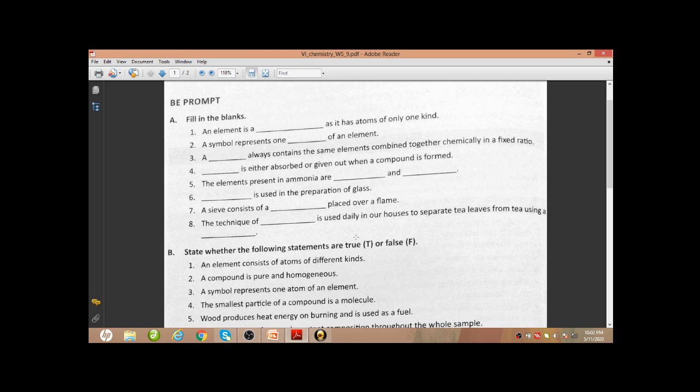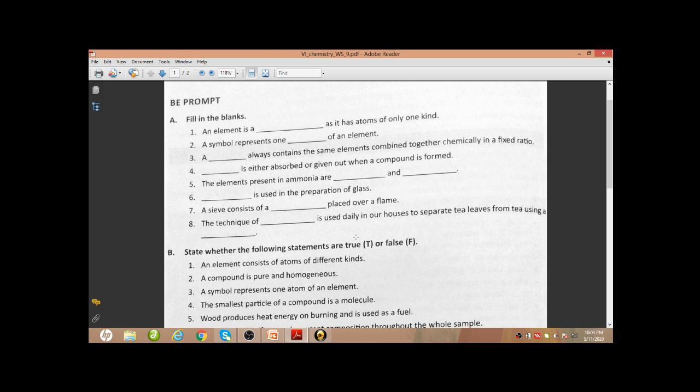Next, a sieve consists of a mesh placed over a frame. It's a printing mistake in the worksheet, so this will be frame. Mesh, M-E-S-H. It's the porous plate that is called mesh placed over a frame.